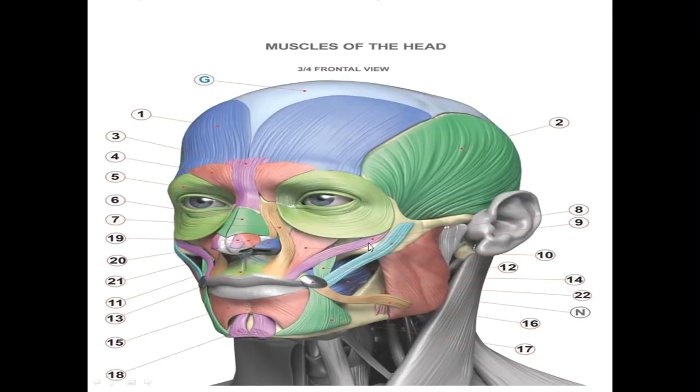You can see it here. This is the frontal belly, this is the masseter muscle, and this is the temporalis muscle. We say that the temporalis muscle, masseter muscle, medial pterygoid, and lateral pterygoid are the muscles of mastication.